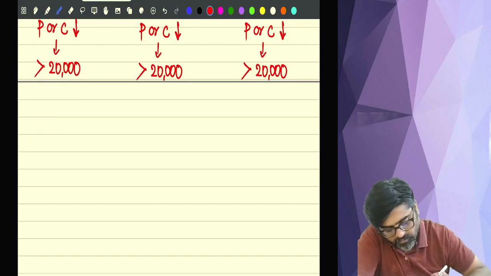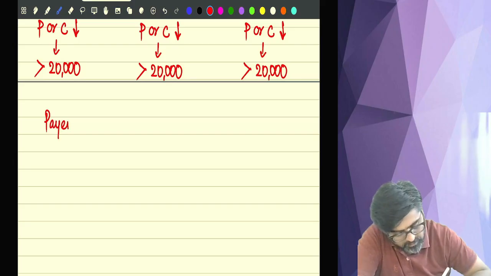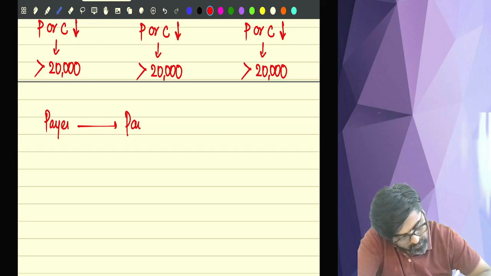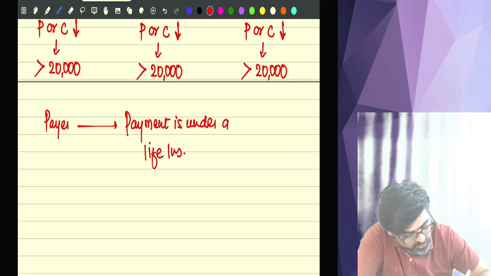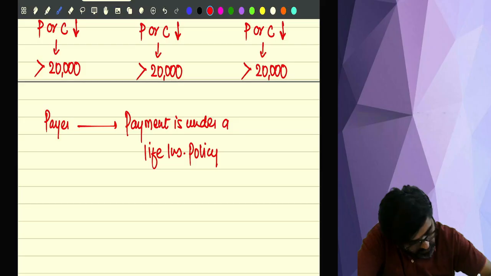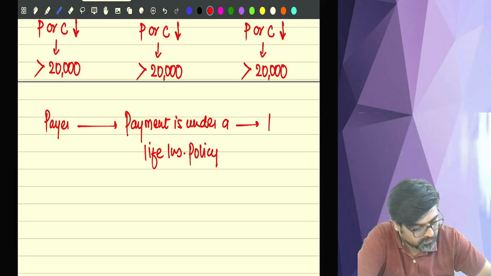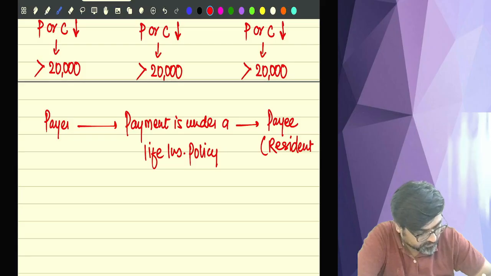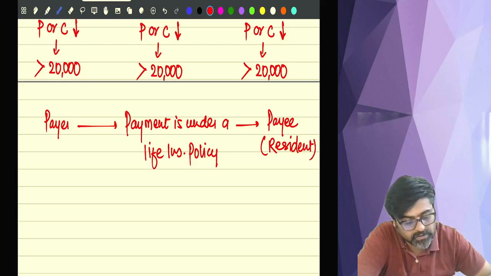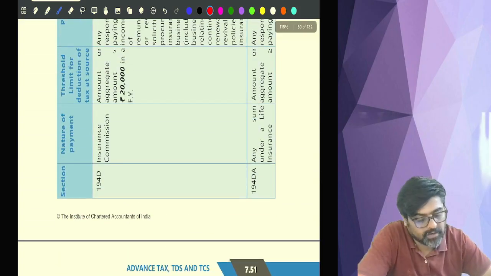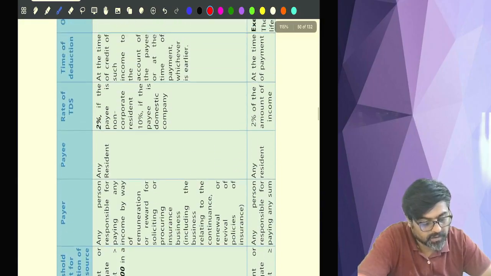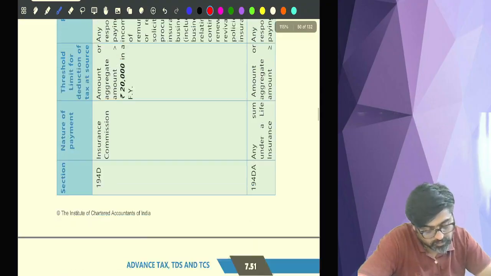So payer is making the payment. This payment is under a life insurance policy, and this payment is made to any payee. Payee has to be a resident. Okay, if you will go and check 194DA, okay, any sum under the life insurance policy, any sum under the life insurance policy, okay, no?